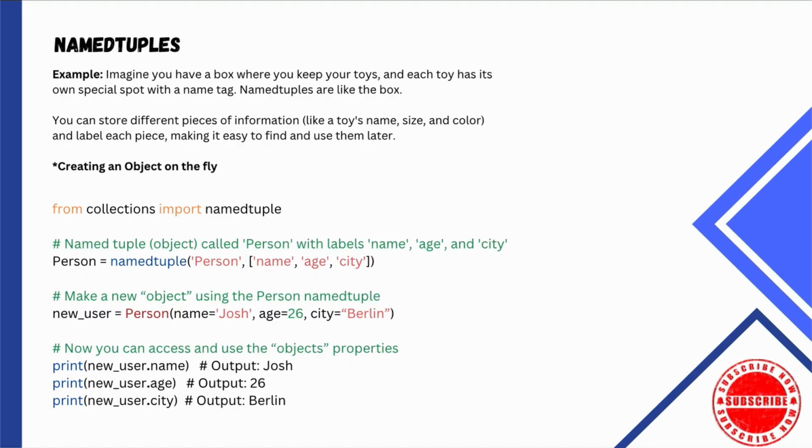Guys, this takes us into our last advanced tip. And this last tip, speaking of an iterable, is a named tuple. Josh, what the heck is a named tuple? Let me show you. This brings us to our final one, which is named tuples. Named tuples are like special containers that not only hold things, but also label things. Now, the way that I like to view it, okay, is a named tuple is like an object.